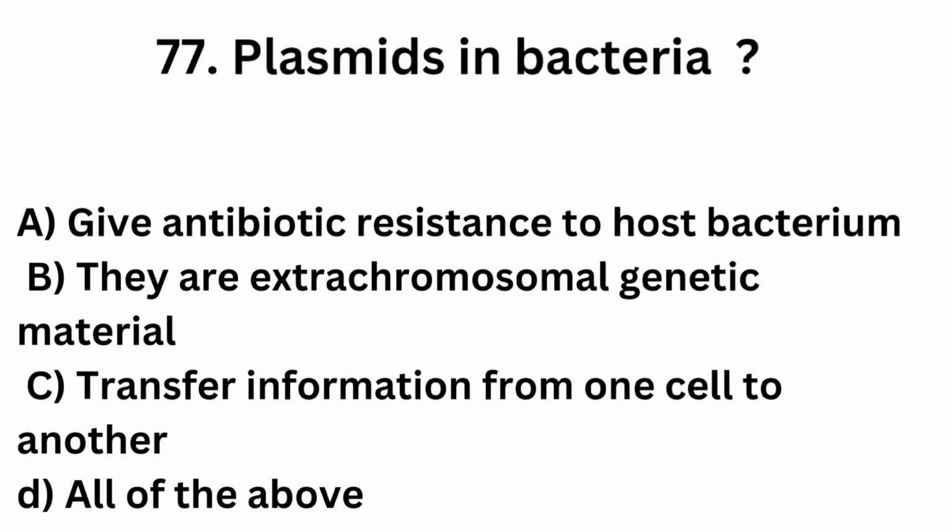Question number 77. Plasmids in bacteria. What is the role of plasmids in a bacteria? Option A, give antibiotic resistance to host bacterium. Option B, they are extra chromosomal genetic material. Option C, transfer information from one cell to another. Option D, all of the above.